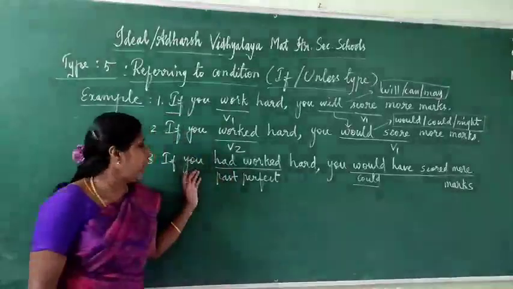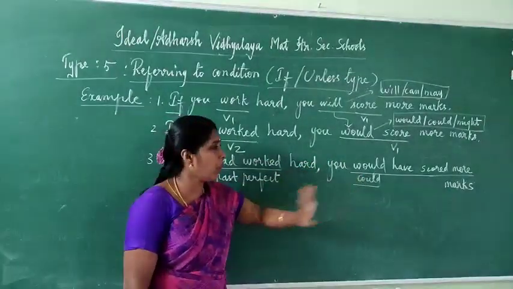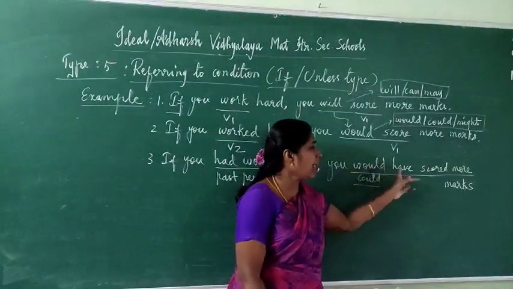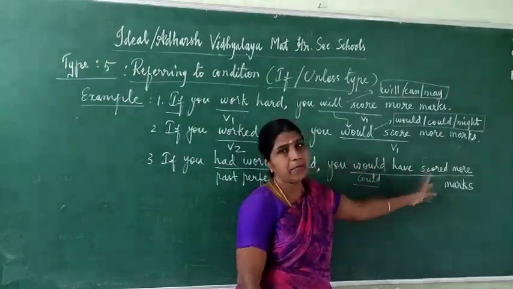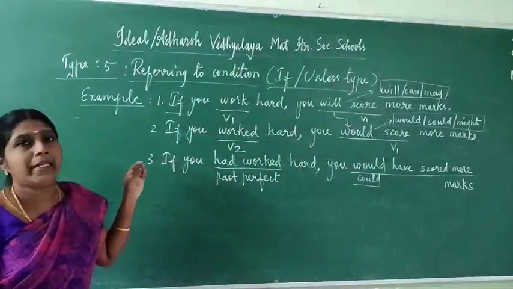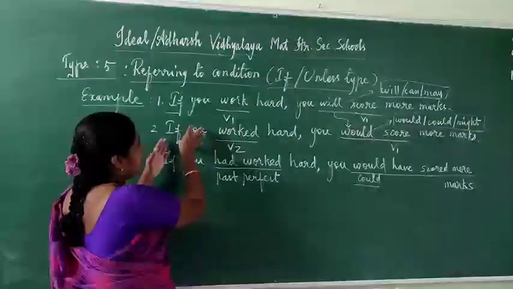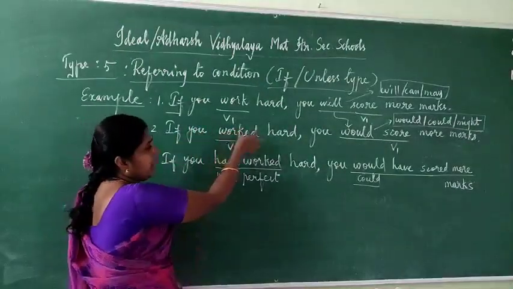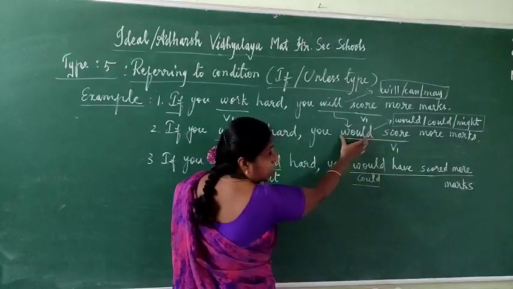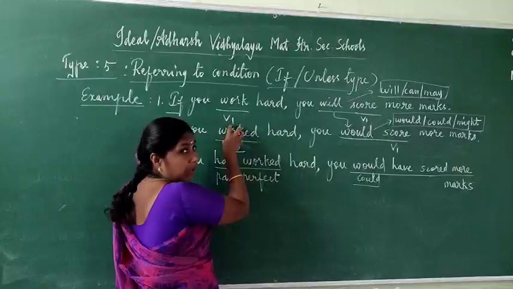So listen once again. If you had worked hard, you would have scored more marks. Would have or could have. After have, you should write verb 3, past participle. This is very, very important. In spot the error, this will be asked. How will they ask? They will give: if you worked, and in the main clause they will give will score. So you should notice and find out.